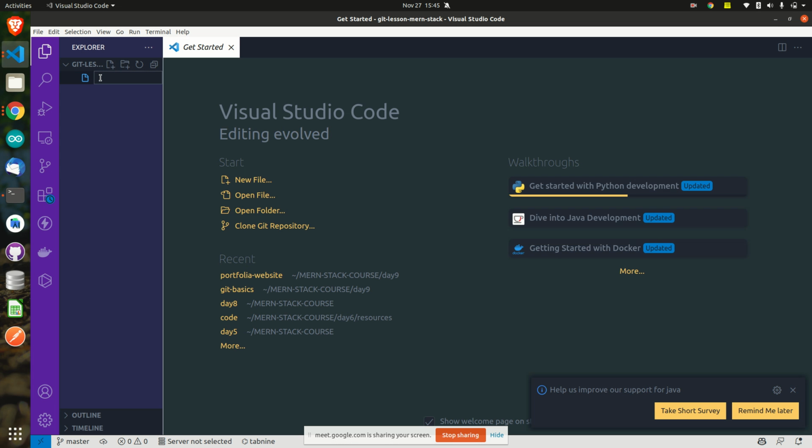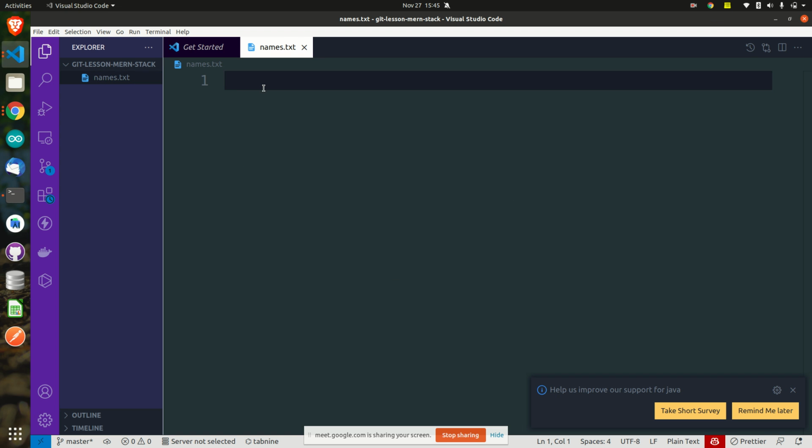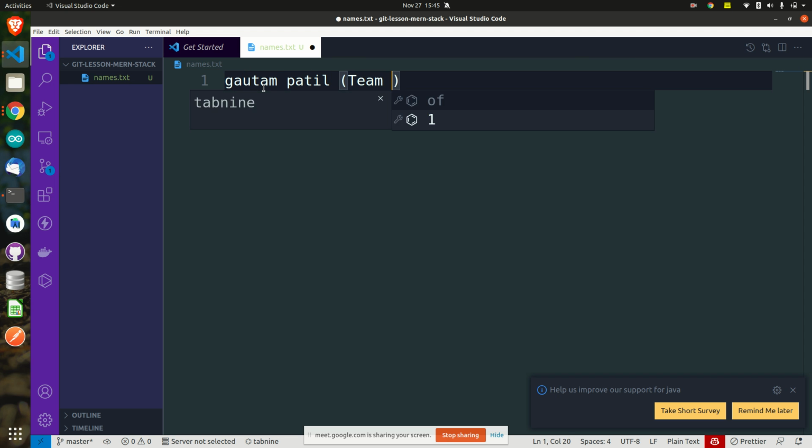I'll create a file inside this, names.txt, and I will write inside it my name, Gautam Patil. I will call myself team lead. This is a normal file which I've created, but it can be any program: HTML, JavaScript, CSS, any program. Right now I have not created any programming file. I have written my name.